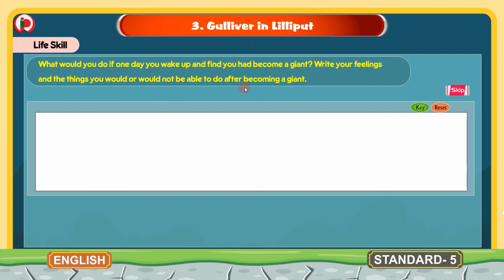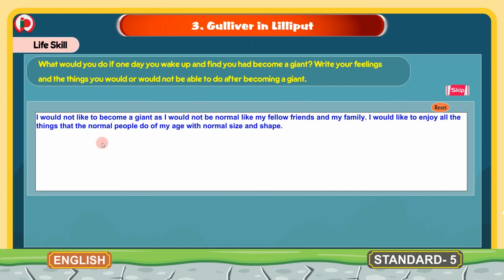If you become a giant, write your feelings, means what you think, and also the things which you will be able to do and also the things which you will not be able to do after becoming a giant. For example, I will show you how to write with a few sentences. I would not like to become a giant as I would not be normal like my fellow friends and my family.